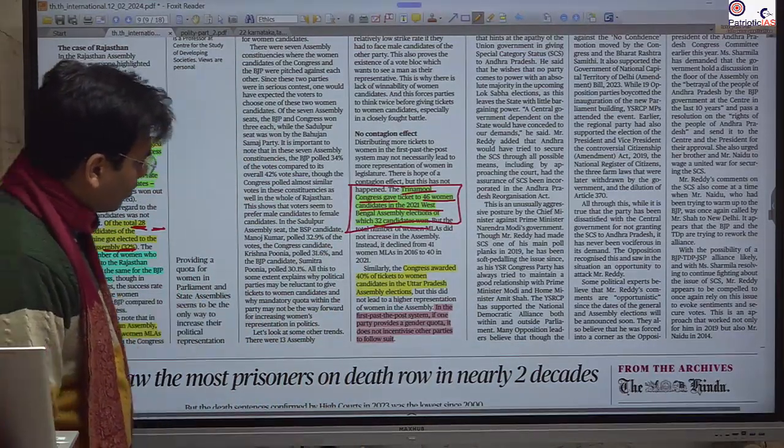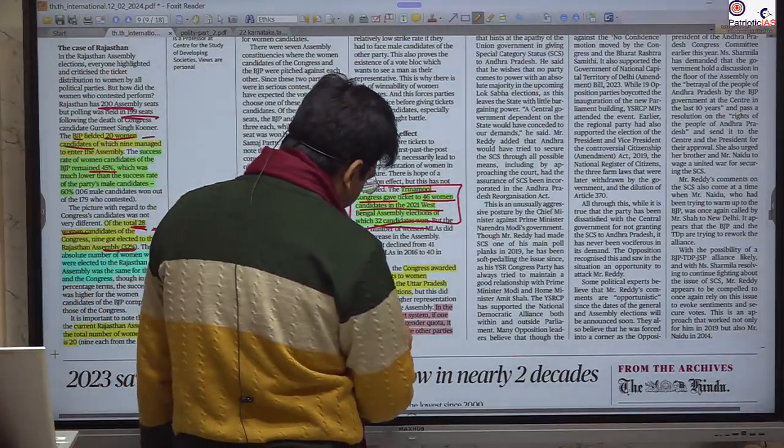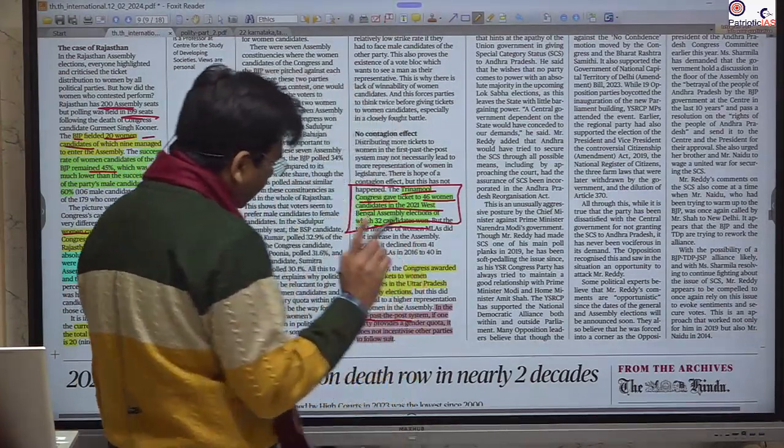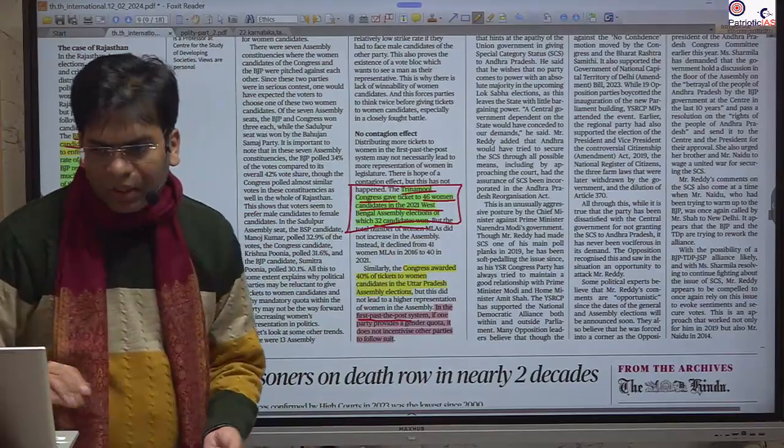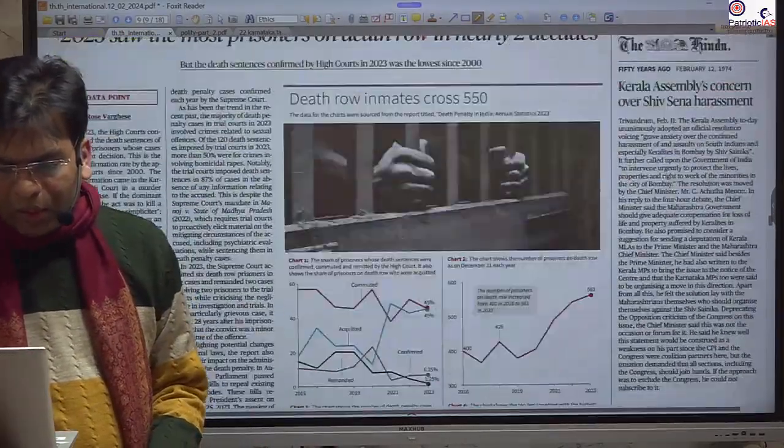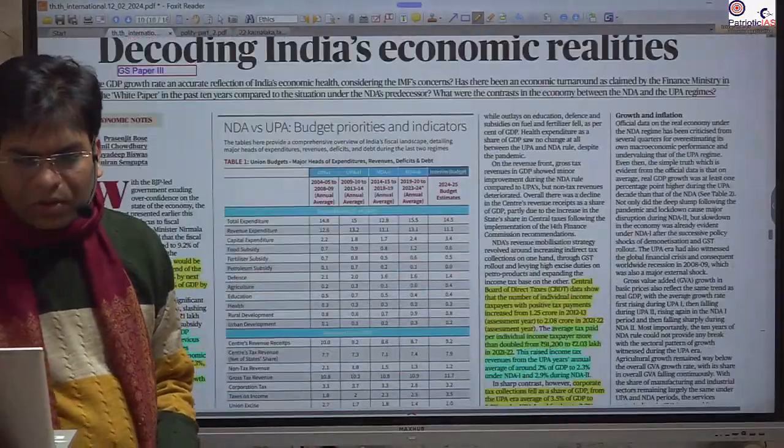Okay, so this shows that yes, we need to force them by law, and this women reservation bill, if implemented, only then can there be some solution. Next important news is with respect to the Indian economic situation.